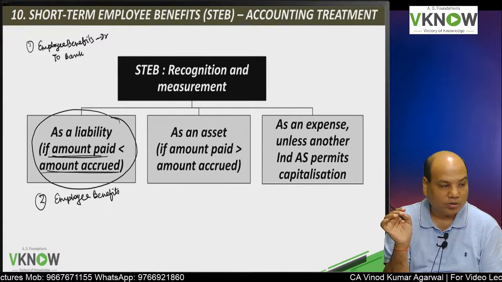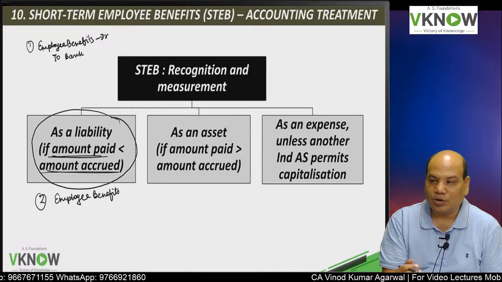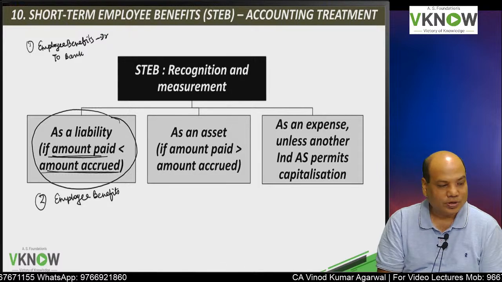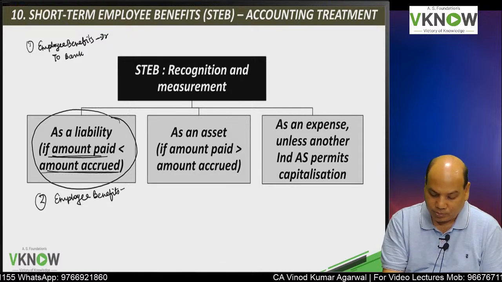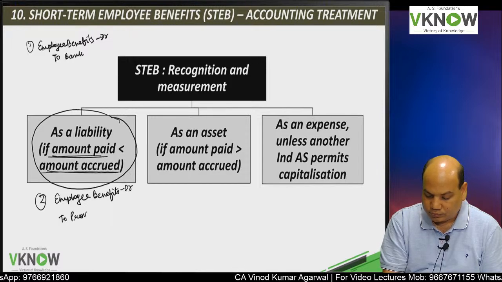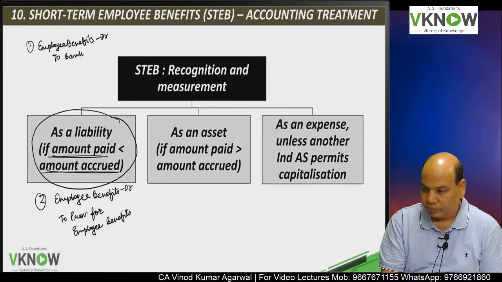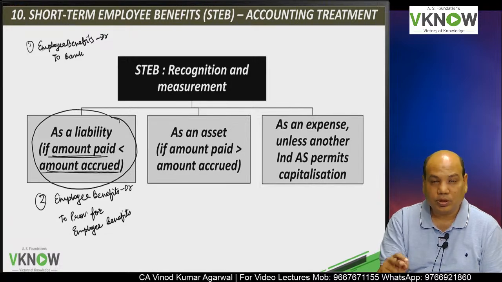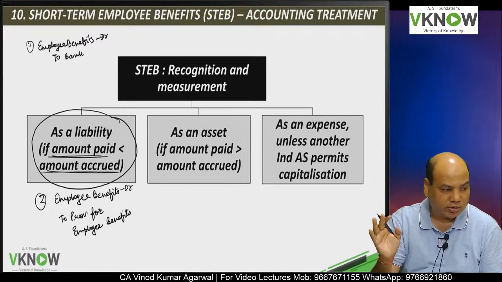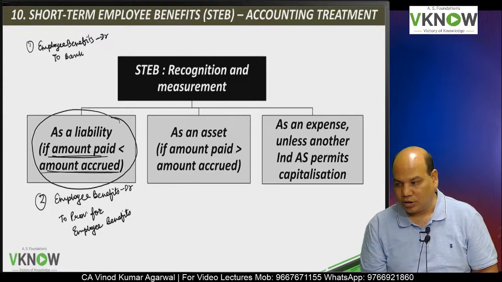You have to pay 2 lakh rupees. You have paid only 1,80,000. So you have to pass an entry for outstanding wages, outstanding salary. It is the same thing. Employee benefits account debit to provision for employee benefits. Or you can write to employee benefits outstanding. If you are comfortable with that, you can write to employee benefits outstanding.